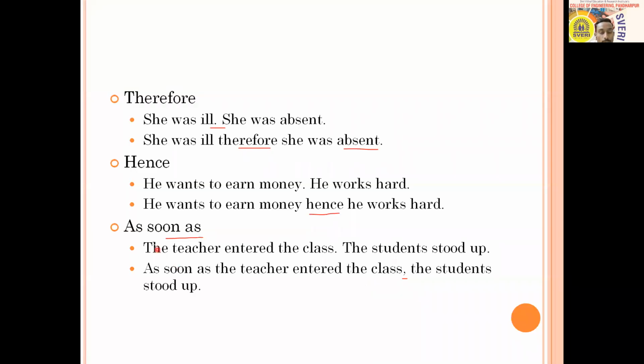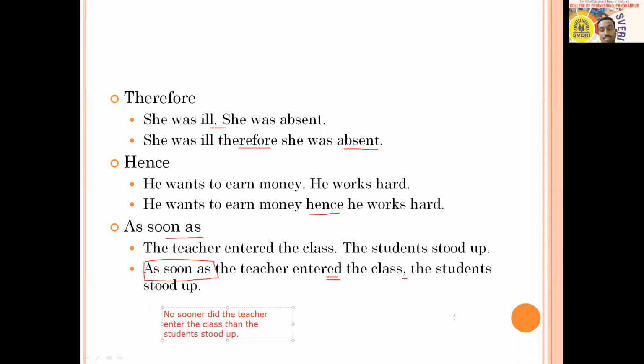And the same thing you people can say with "no sooner than." If we replace the same sentence with "no sooner than," you will use "no sooner" here instead of "as soon as." "No sooner," then "did" will come here because "entered" is here. So you people can write the sentence like this: No sooner did the teacher enter the class, here you are using that. Next sentence, the students stood up. And that makes a sentence.